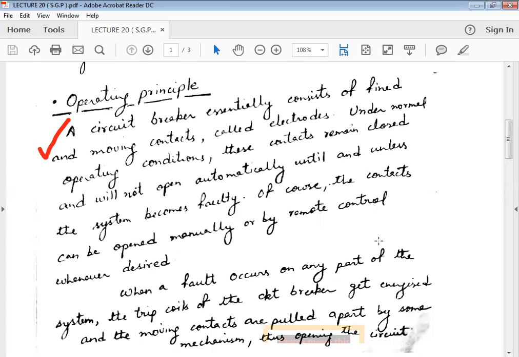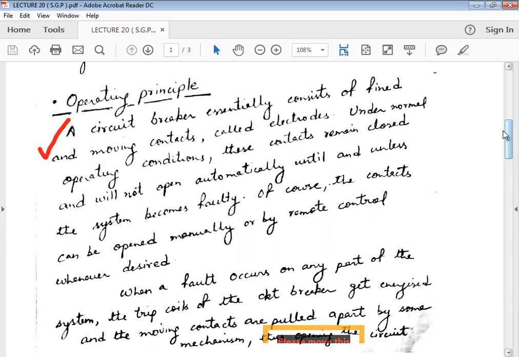The moving electrode is moved by some mechanism, which we will discuss in a later lecture. There are different classifications of circuit breakers, and in the classification we will discuss how the moving contacts move.